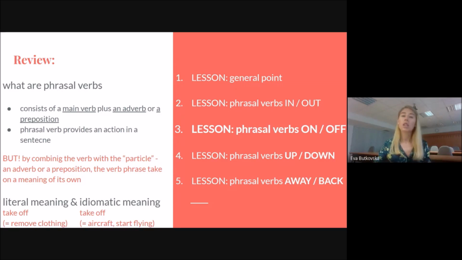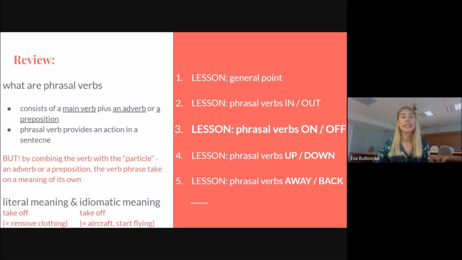We already talked in the previous lesson that a phrasal verb can have a literal meaning and an idiomatic meaning. So what is it? For example, the phrasal verb take off has many different meanings. The first one, the literal one, is to remove your clothes.